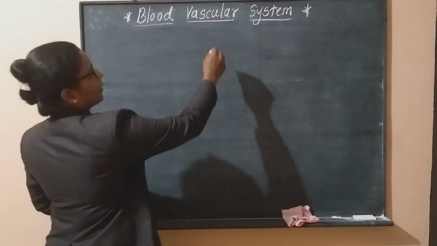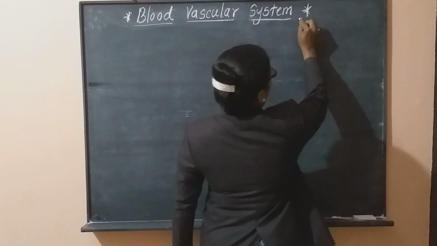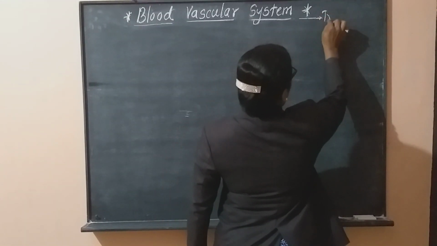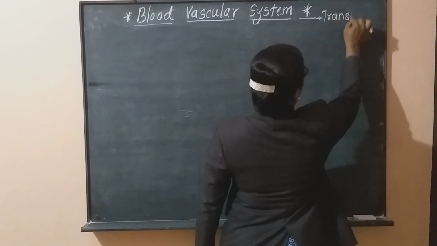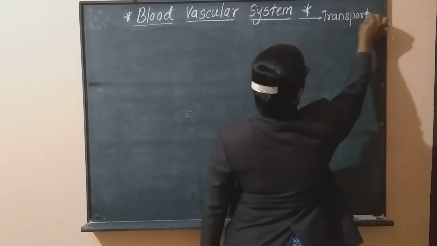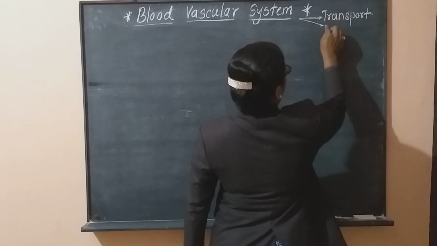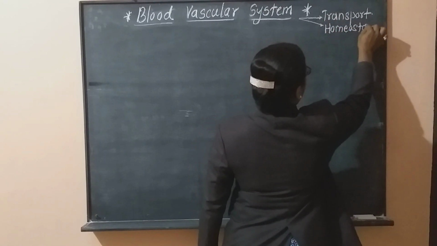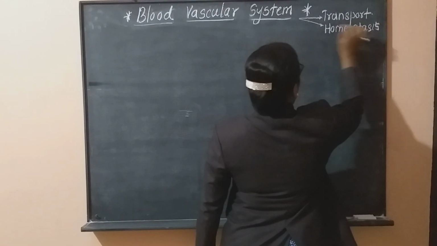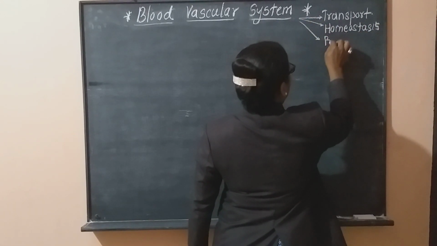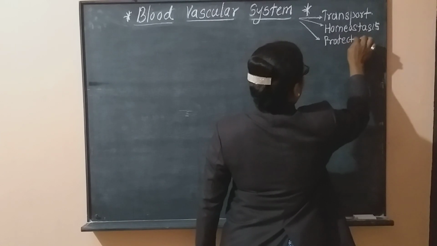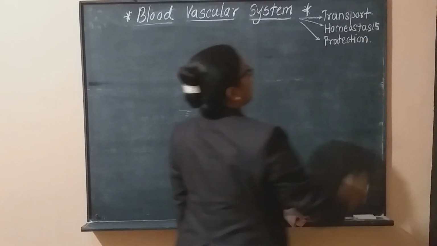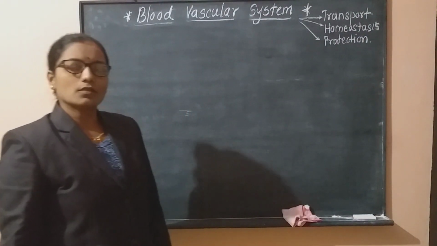The blood vascular system mainly functions for transport of nutrients or transport of material. The second function of the blood vascular system is homeostasis, and the third function is protection. These three functions are performed by the blood vascular system.